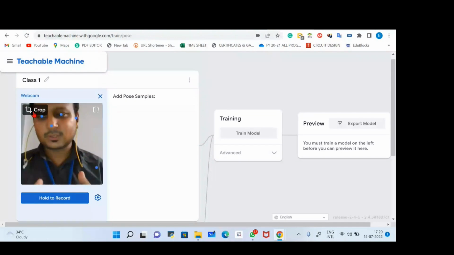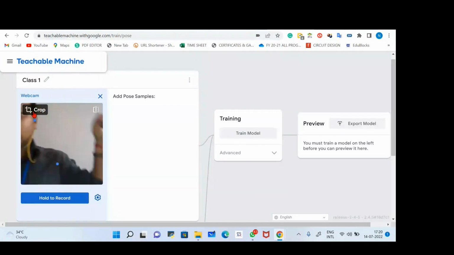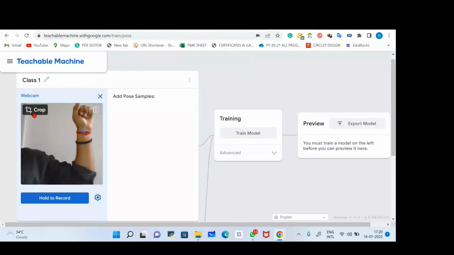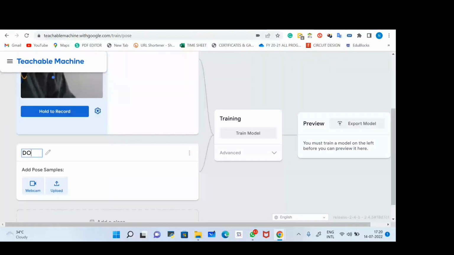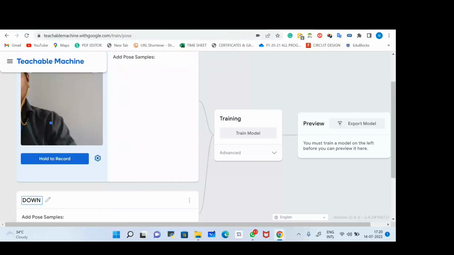In the same way, these are some points where this software is tracking your poses. If I show my hand like this, you can see. I can make my project so that if I'm standing or sitting and I raise my hand this side, it will detect and say, okay, it's hands up. Suppose I'll click here and name it up. And in the second part, I'll name it down, D-O-W-N. Okay, so I'll click here.